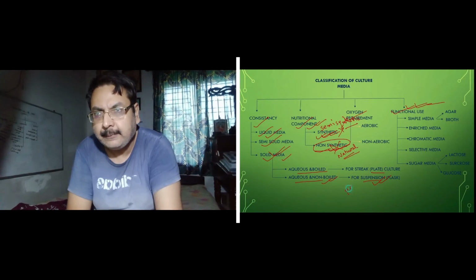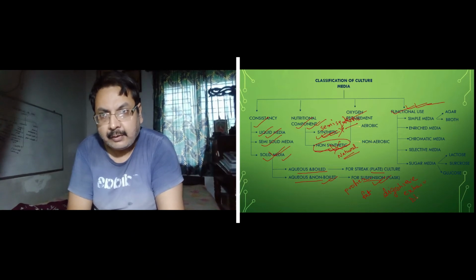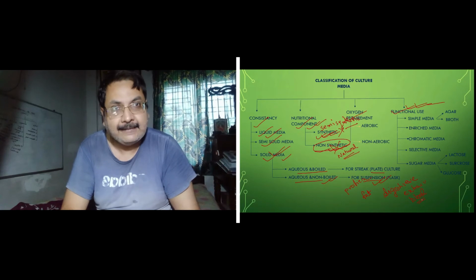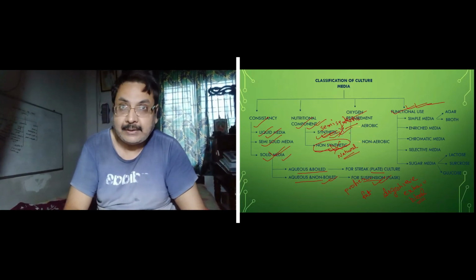Maybe protein or fat, or some digestive extract, or blood, which we will see on the next slide. These are the natural ingredients that are taken, and they are preserved by adding some preservatives and additives. So they are called synthetic, and therefore they are termed as semi-synthetic culture medias.